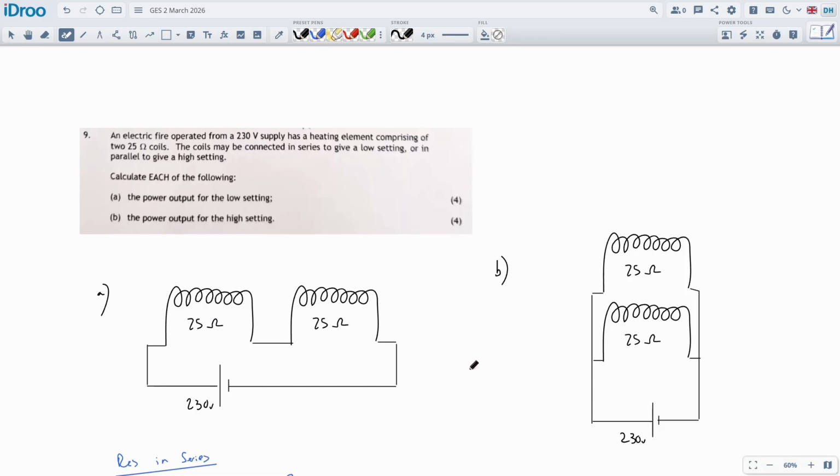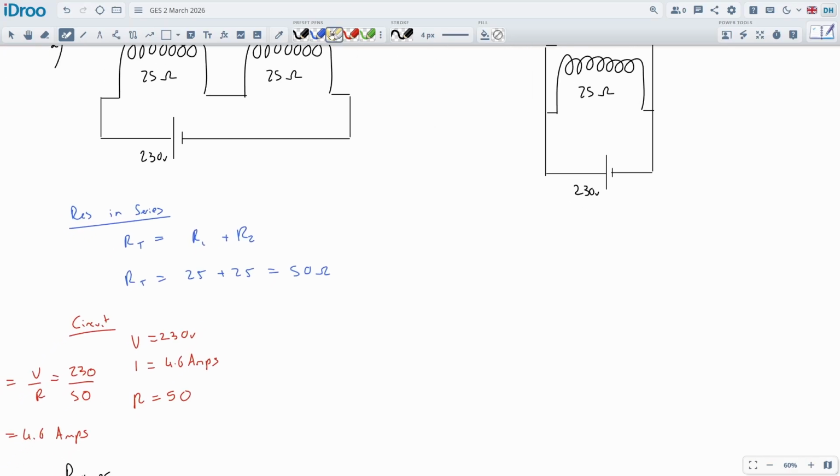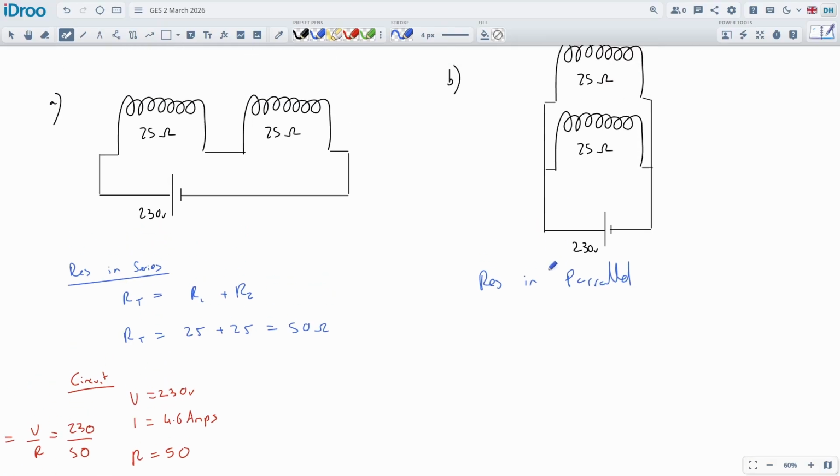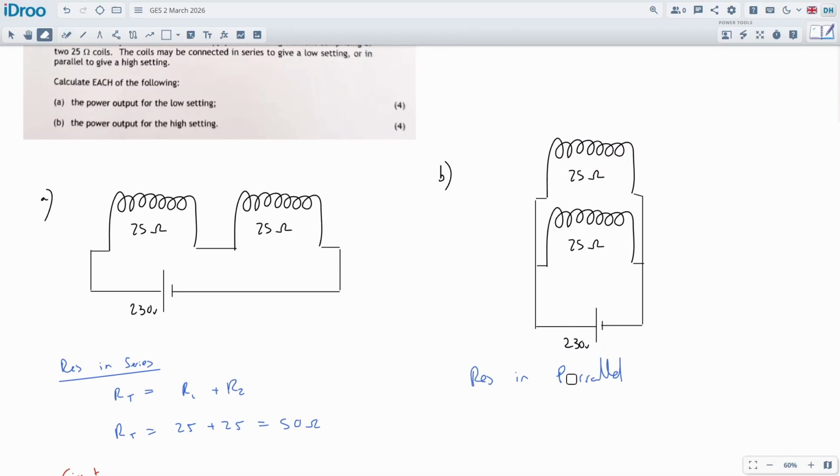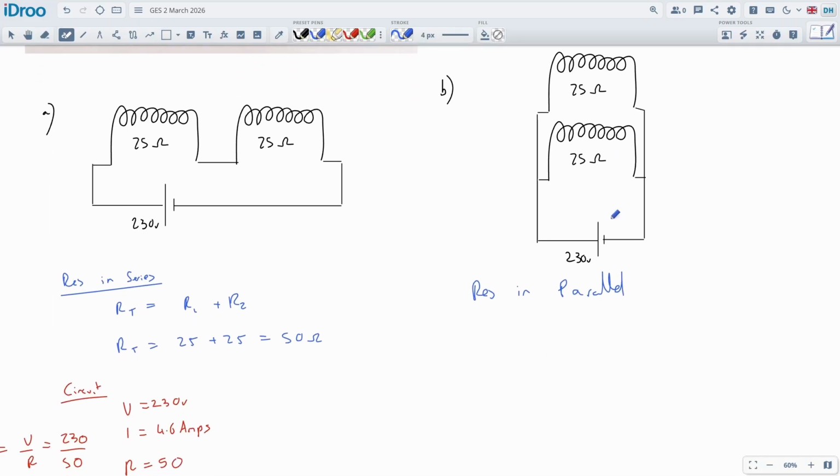The power output on the high setting. So we're going to do exactly the same process. Of course, this time it will be resistors in parallel. And that's going to give a much higher amperage rating, right?